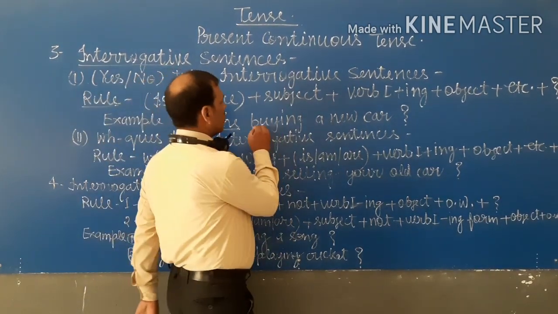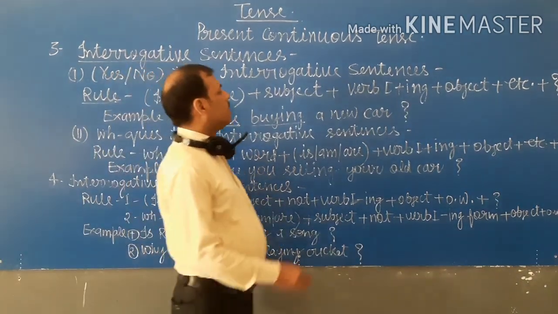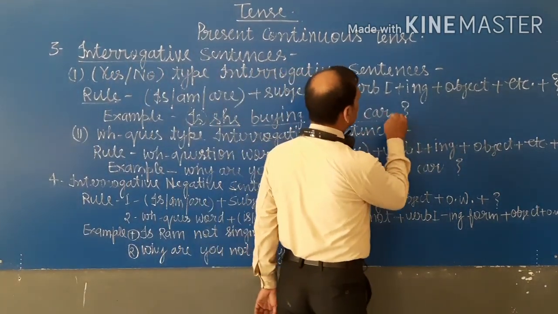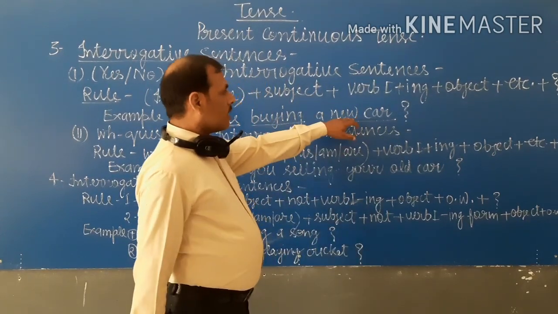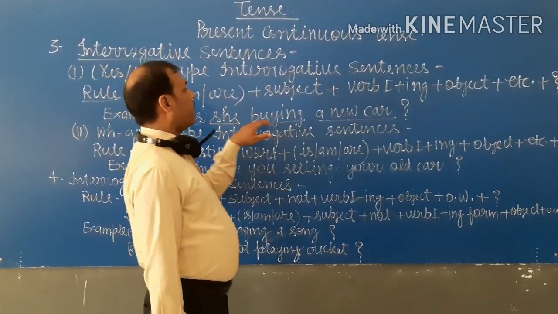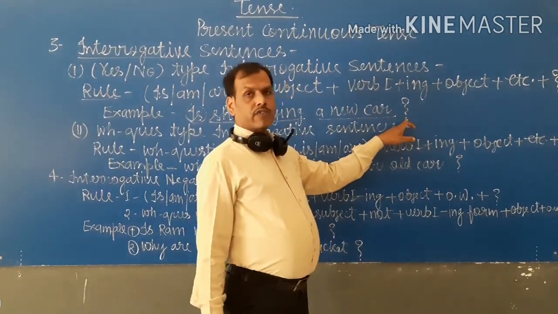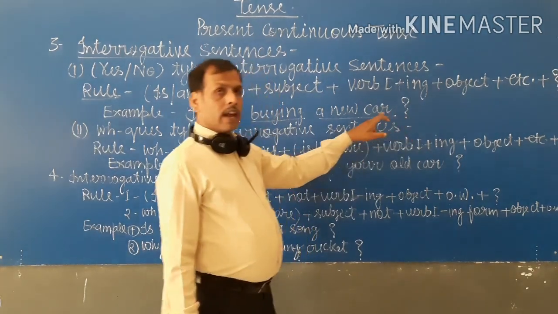Then buying is the ing form of the verb, and then a new car is the object. Then the sentence is, is she buying a new car, and at last we put a question mark. Okay?